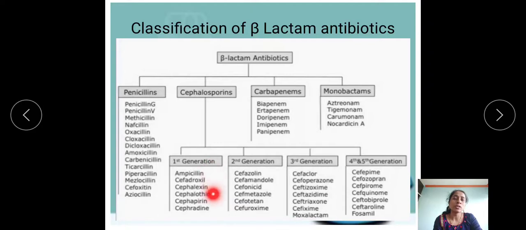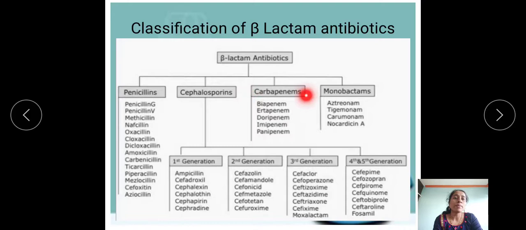Under the first generation: ampicillin, cefadroxil, cefalexin, cefalothin, cefapirin, and cefradine. And the second generation: cefazolin, cefamandole, then cefonicid, then cefmetazole, then cefotetan, cefuroxime. Under third generation, I mentioned a number of examples over here. I will give you 2 to 3 examples: cefaclor, then cefoperazone, then ceftriaxone. And under fourth and fifth generation: cefepime, cefozopran, and cefpirome.